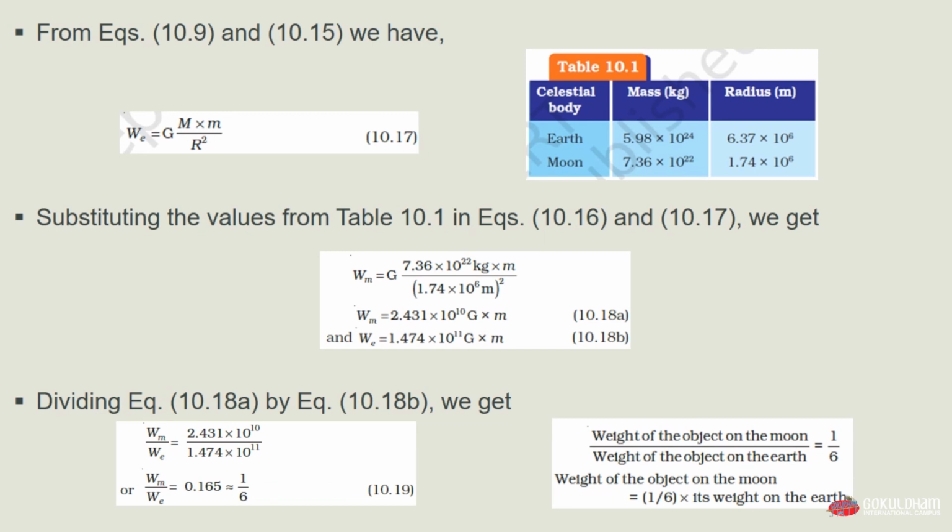And in order to find the weight of the object on the moon, we simply take the weight of the object on the earth to the right hand side of the equation, so it will go in multiplication. So we get the weight of the object on the moon equals 1 divided by 6 multiplied by the weight of the object on the earth, and in this way we find the weight of the object on the moon.